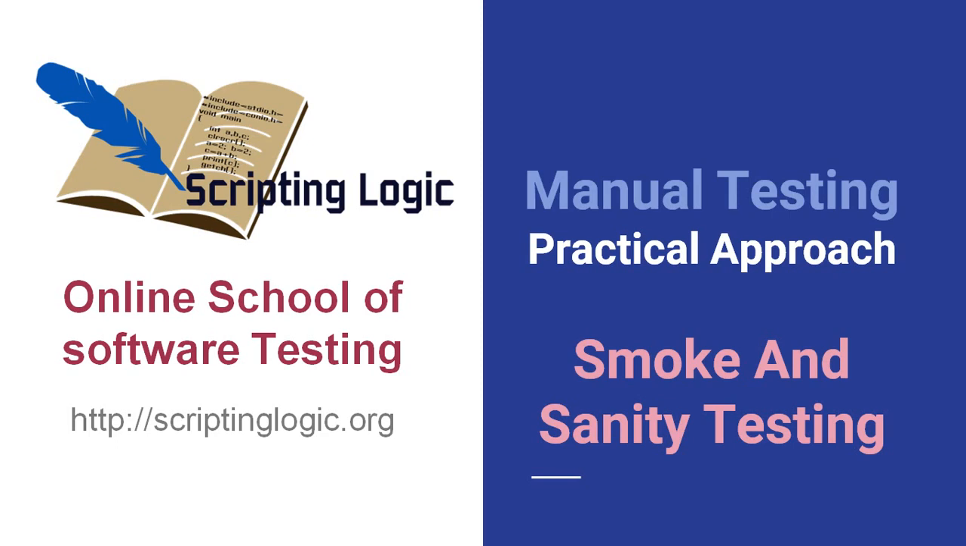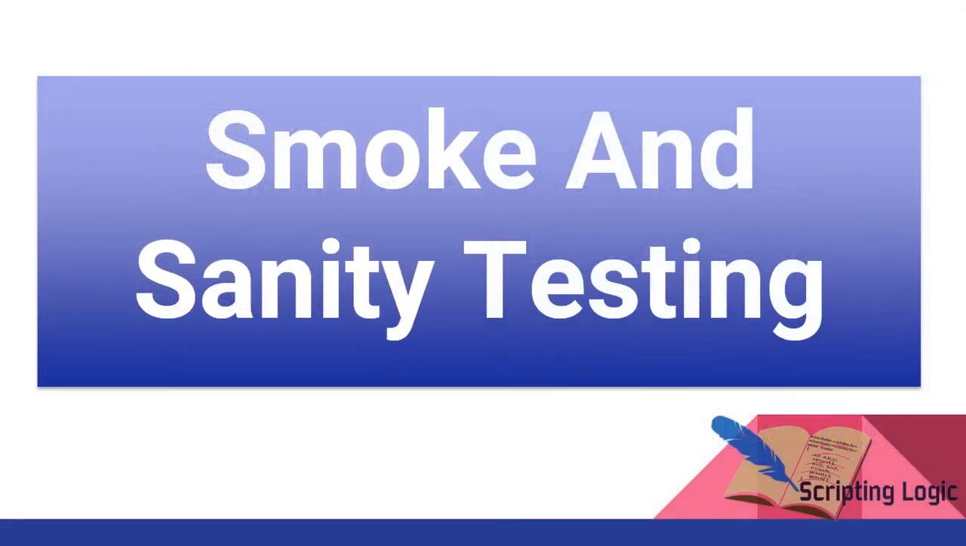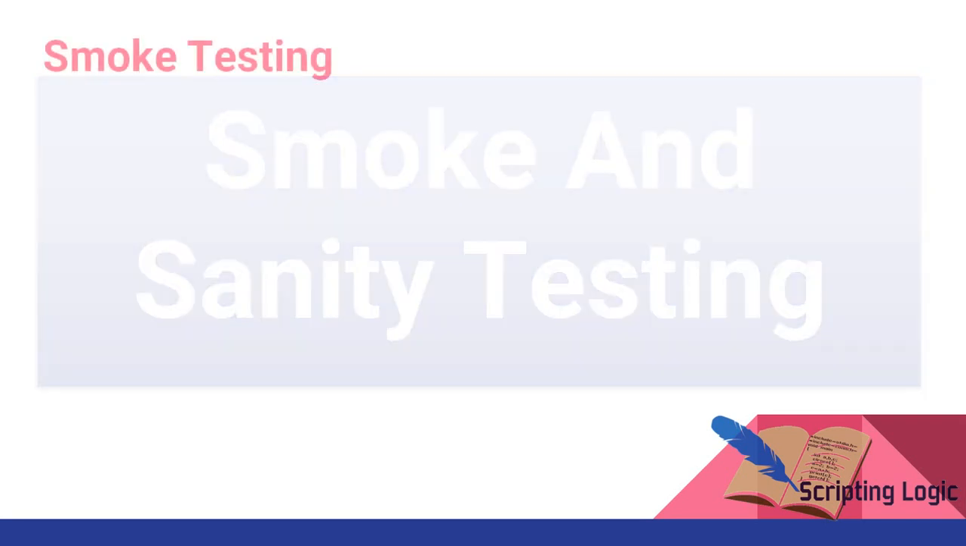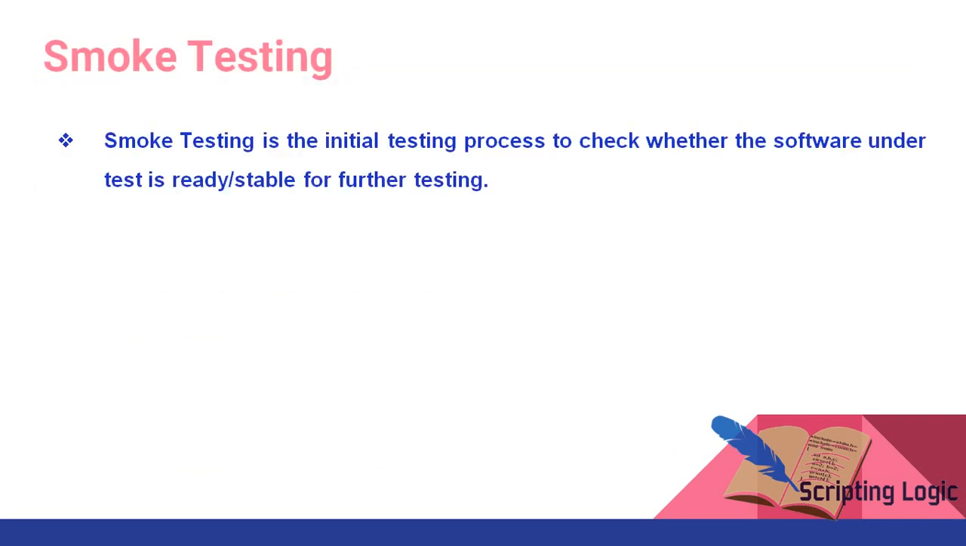And today I am going to discuss with you the very important part of software testing, that is smoke testing and sanity testing. So what is smoke testing actually? Smoke testing is nothing but the initial testing process to check whether the software under test is ready or stable for further testing. It means that we just test whether the system is testable or not, right?